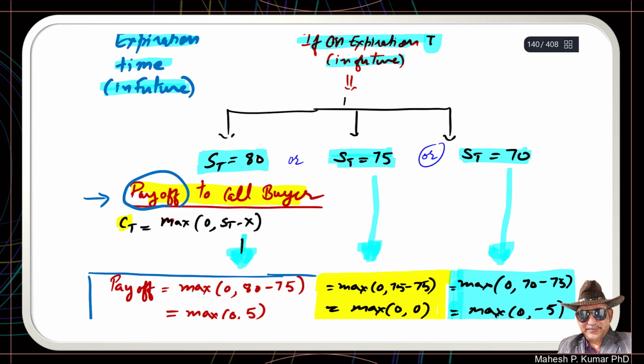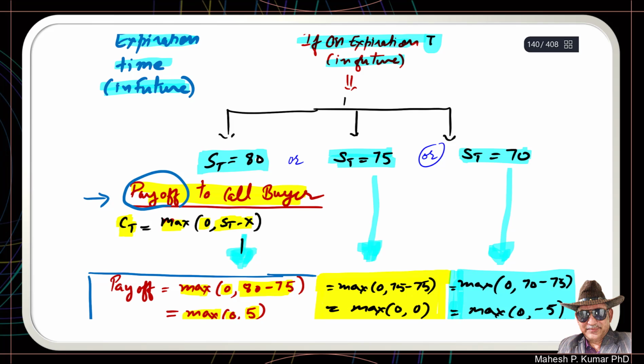The payoff is represented by CT and it is the maximum of 0 or ST minus X. The market price on expiration is 80 minus the strike price of 75. So the payoff would be the maximum of 0 or 80 minus 75, which is 5. So payoff would be 5.